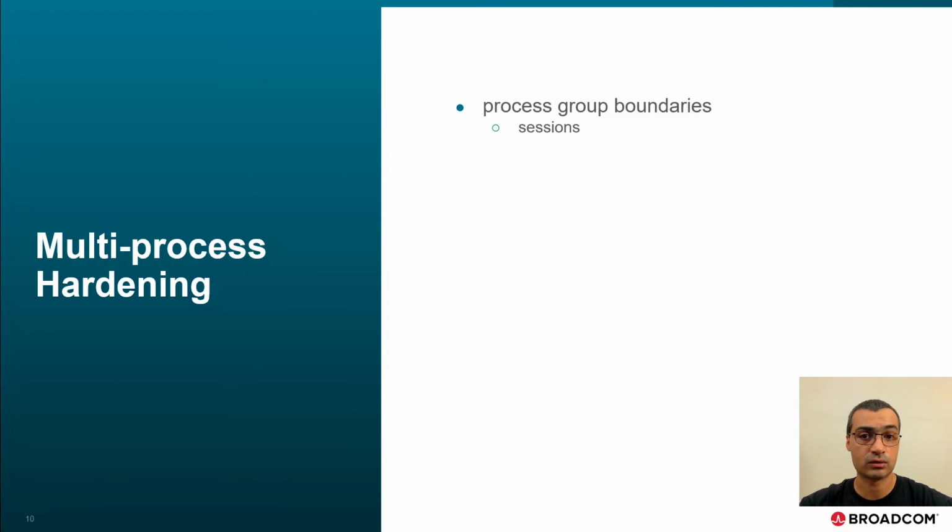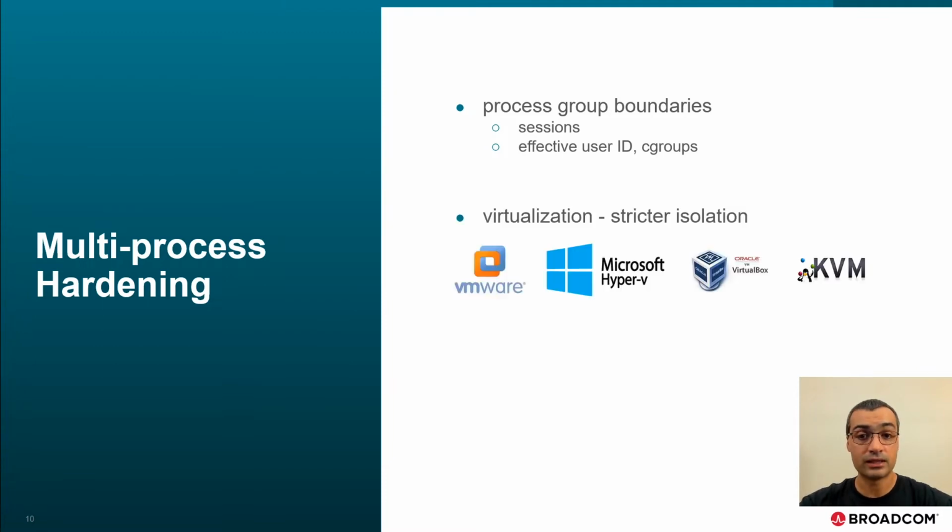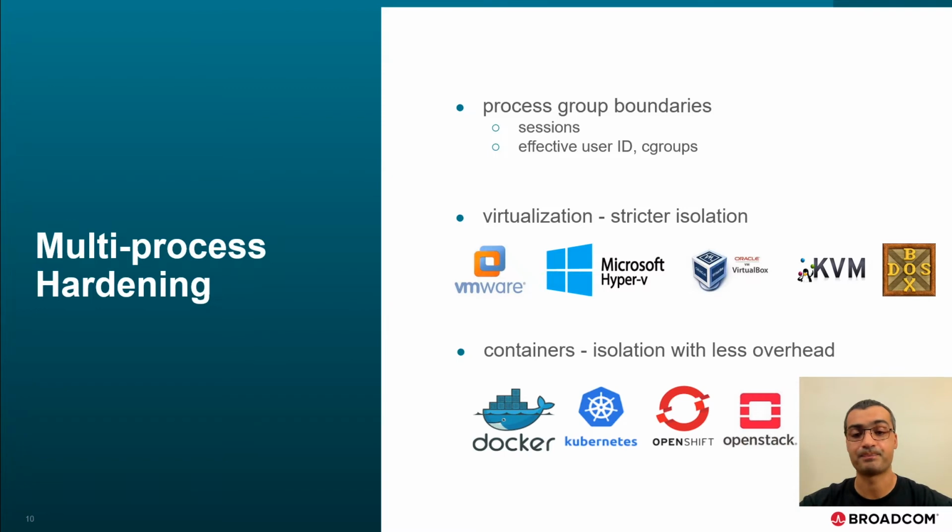For instance, sessions on Windows or effective user IDs in Unix are a good way to limit who can inject into a process. Virtualization, though, provides a much stronger separation of security domains, and it has seen an increase in popularity once hardware support became more widespread. We have here a few examples, plus my favorite, DOSBox. Well, you never know when you want to play Monkey Island. However, the traditional virtual machines, while useful for certain security services like for detonation, are still a bit too heavy for many uses. And for that, we come to a form of lighter virtualization called containerization.